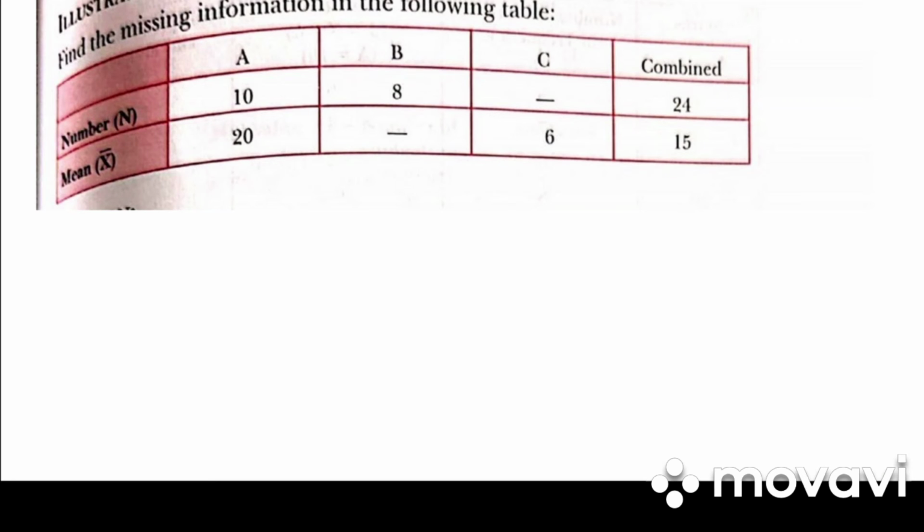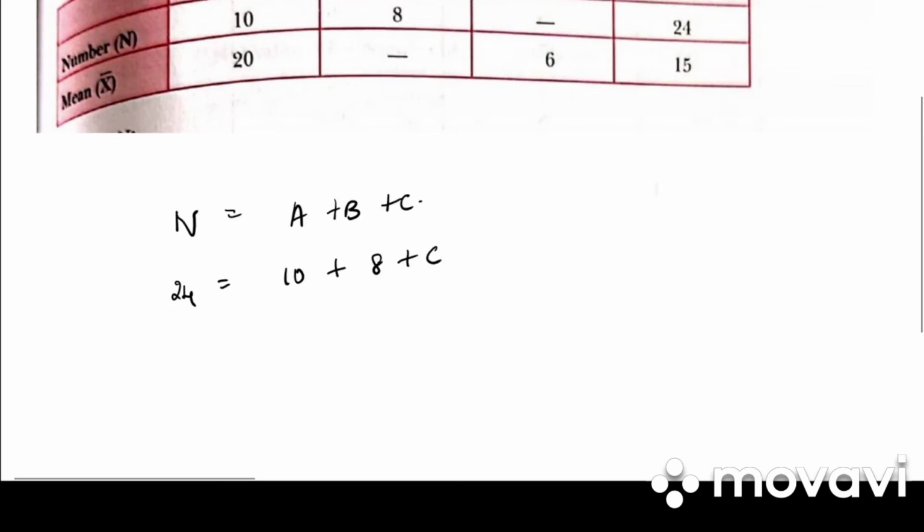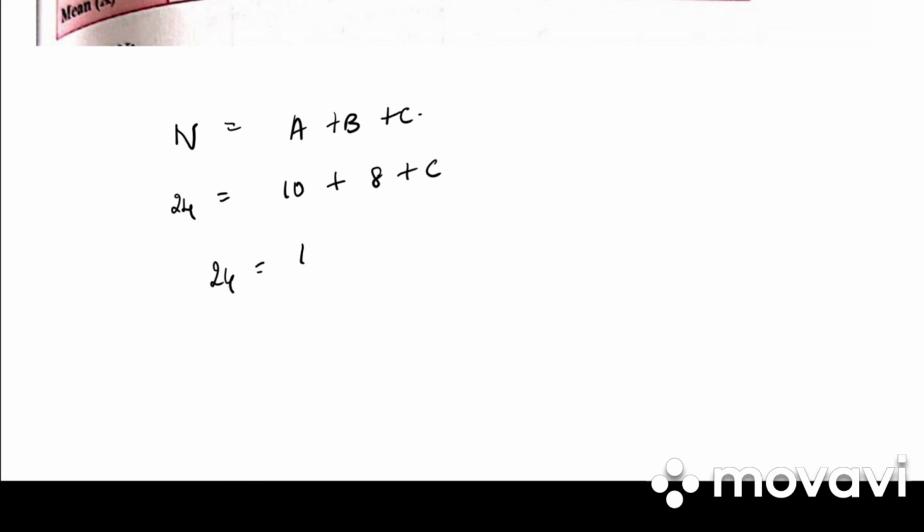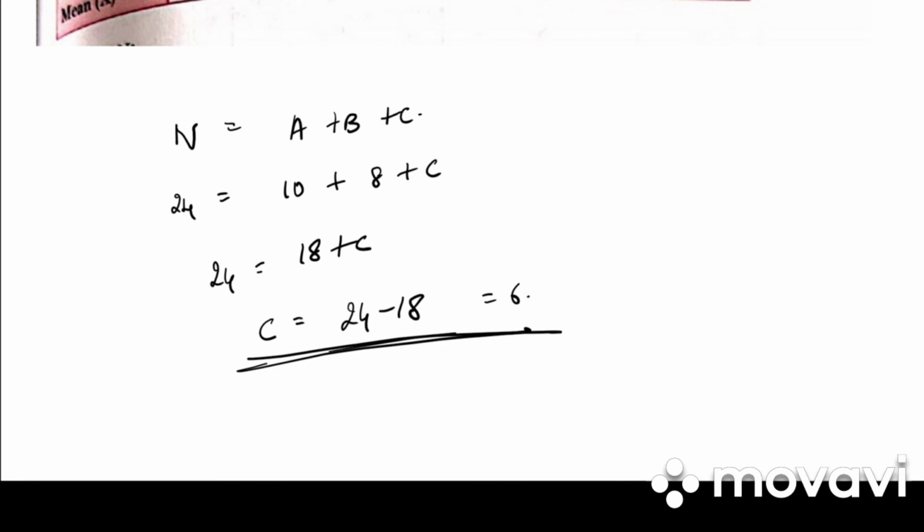It is A plus B plus C is equal to N. So write down N is equal to A plus B plus C. So total number of N we know, 24. A is 10, B is 8, C is unknown. So 24 is equal to 18 plus C. C will be 24 minus 18, that is 6. So we found out C.